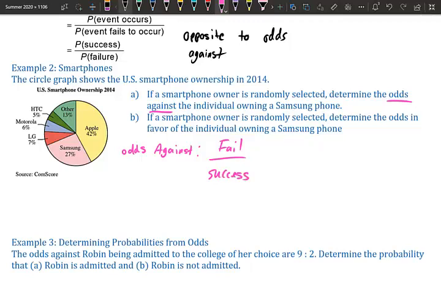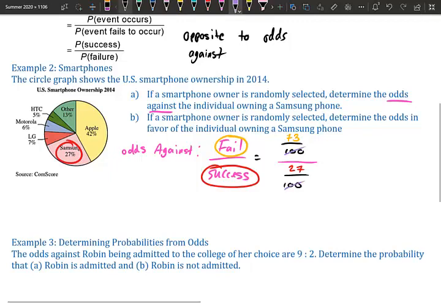So a pie chart, remember, a pie chart is always out of 100. So how many of them were Samsung? That's the success. So how many were? 27 out of 100, because 27% is 27 over 100. And then how many were not Samsung? So the remaining total, 100 minus 27, we get 73. We're going to cancel out those 100s, and we're left with 73 over 27, or 73 to 27.